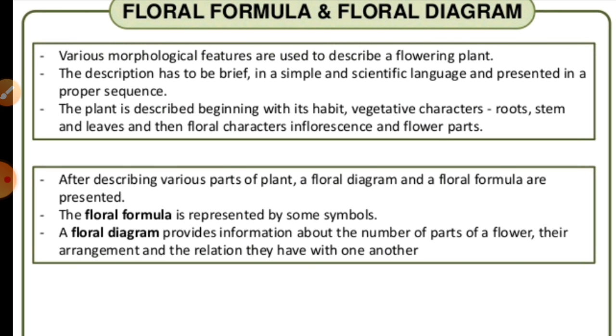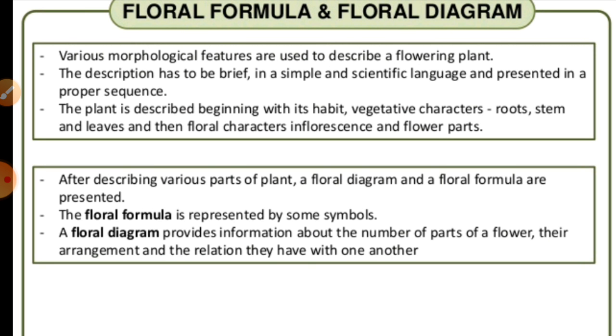Then about the flower, we can talk about the inflorescence, that is cymose, racemose, right? And their subtypes also. Then we talk about the flower itself. As we know, flowers may be sessile or pedicellate, bracteate or ebracteate, unisexual, bisexual, zygomorphic, actinomorphic, hypogynous, perigynous, epigynous, complete or incomplete, isomerous and heteromerous, right?